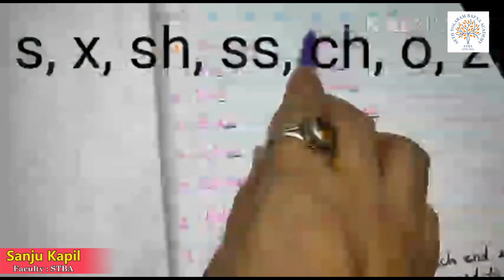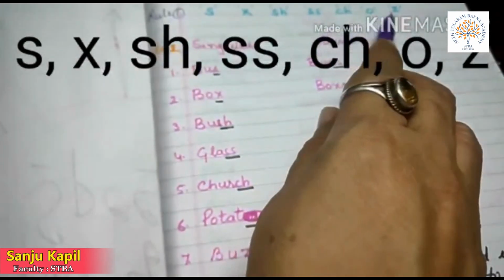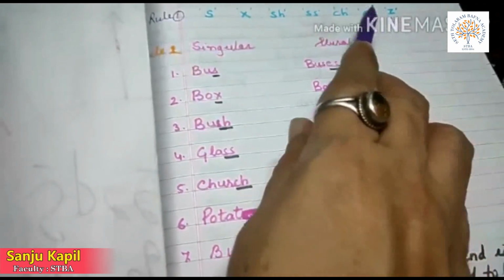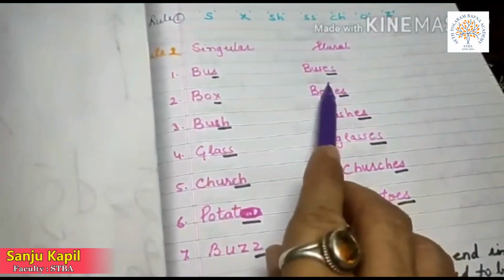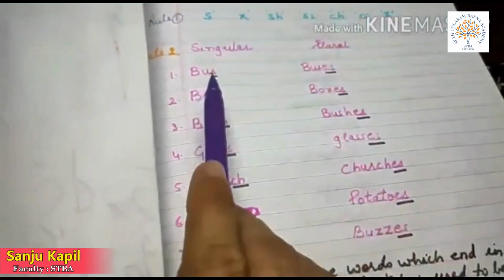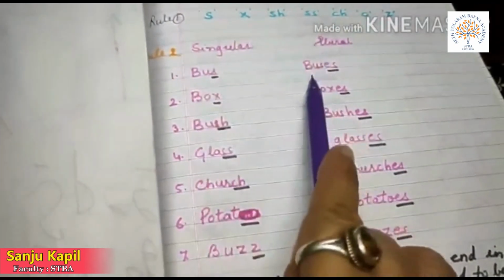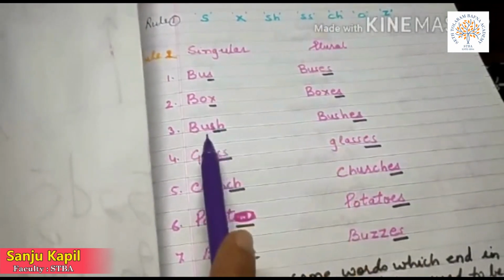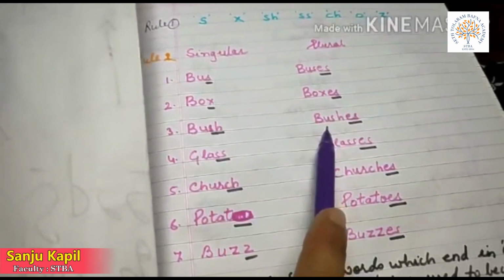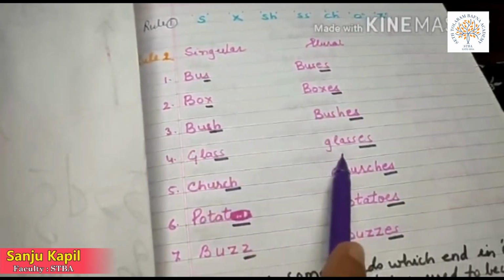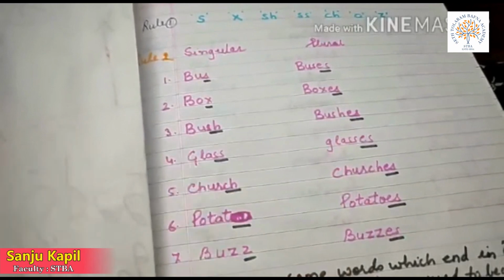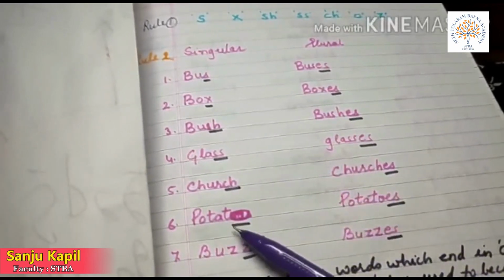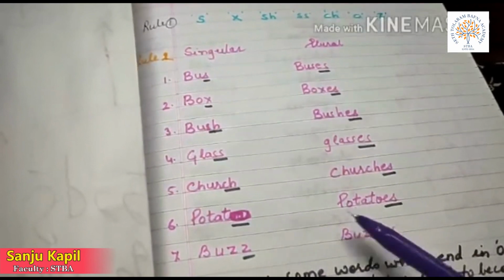If the noun ends in s, x, sh, ss, ch, o, z, we generally use es at the end of the word. For example, bus, buses; box, boxes; bush, bushes; glass, glasses; church, churches; potato, potatoes.